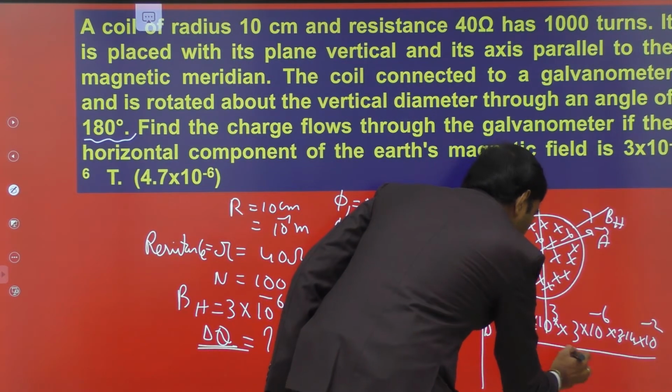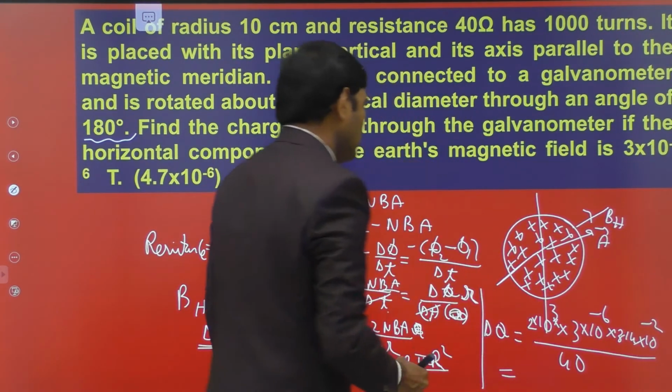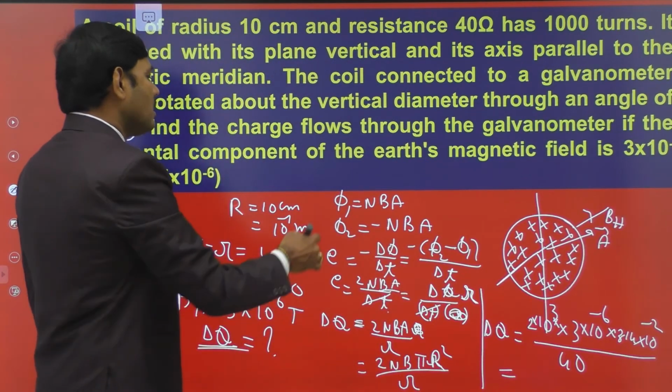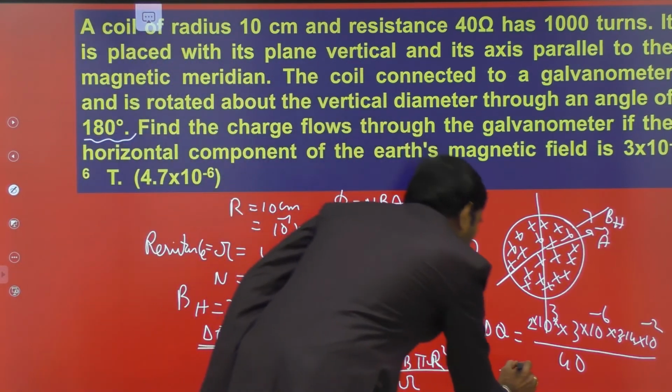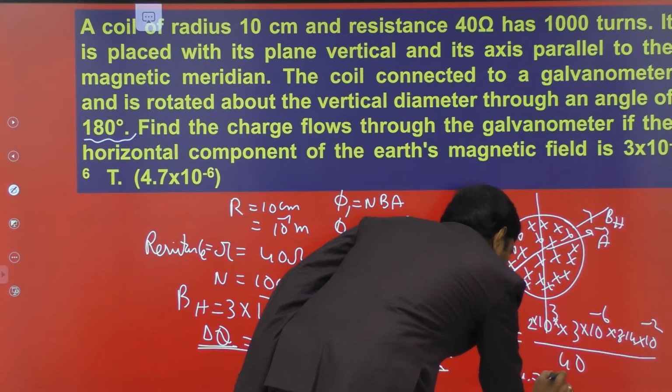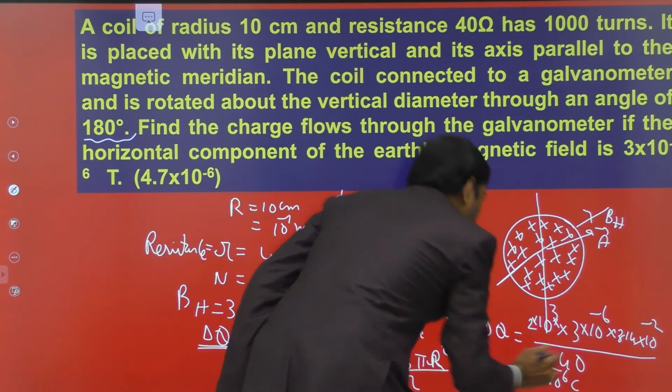By simplifying, 2 by 40 means 1 by 20, and we get 4.7 into 10 to the power of minus 6 coulomb.